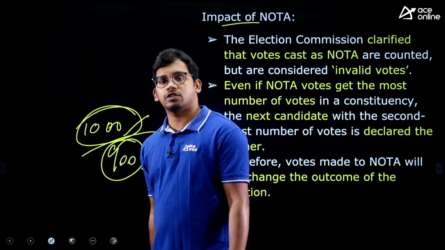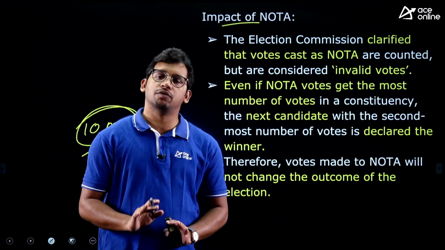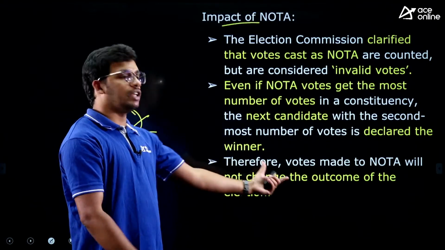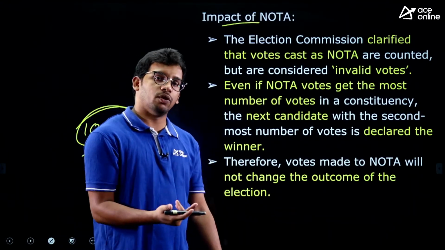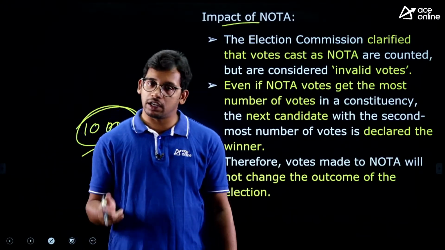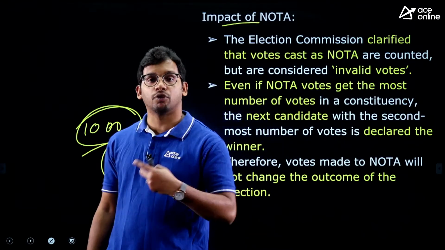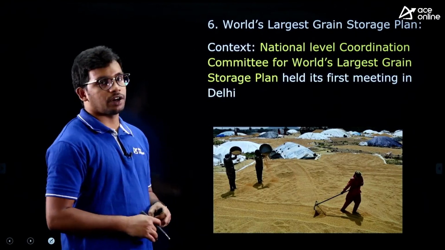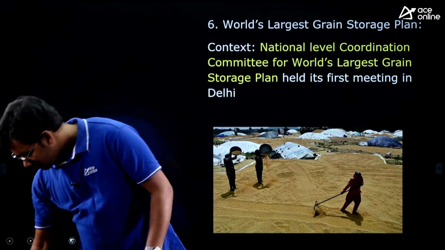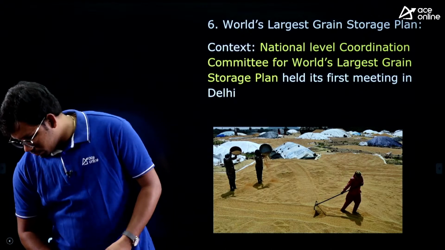So there is no valid case for Nota. It is just a right given to individuals to reject, but it has no legal basis. There is still a fight going on that if there is Nota domination, then we need to conduct re-election. But as of now, there is no requirement of conducting re-elections, even if Nota has won the elections, right? Any doubts in this? I hope this is clear.